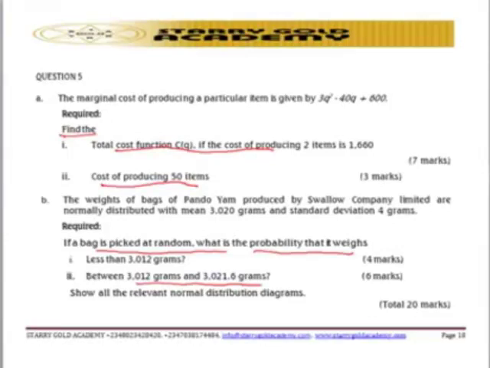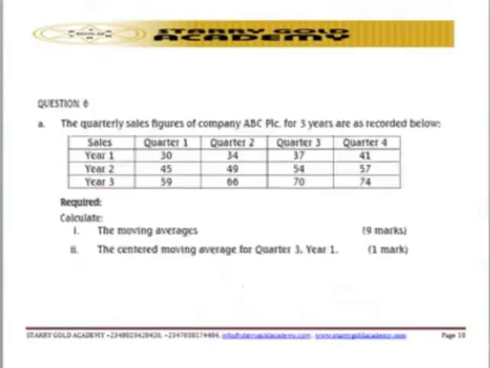So go and learn more on the concept of integration, that is the calculus aspect, and also the normal distribution for probability computation. Once you're able to do that, you will not have problems with the question. So that is that for this question. Let's look at another one, which is the final question for the May 2016 diet.